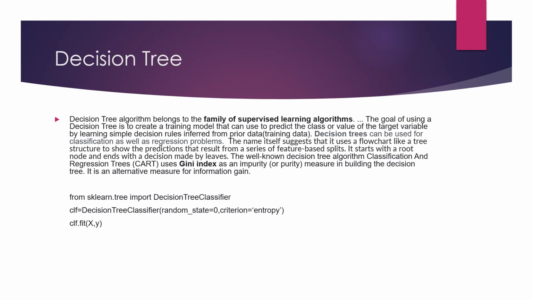Decision tree generally we use when we require some tree problems. Otherwise, we can also use random forest, which will be discussed in the upcoming slides. So I have also shown you the implementation of decision tree. We will first import from sklearn.tree import DecisionTreeClassifier. So this is how we import the decision tree module.